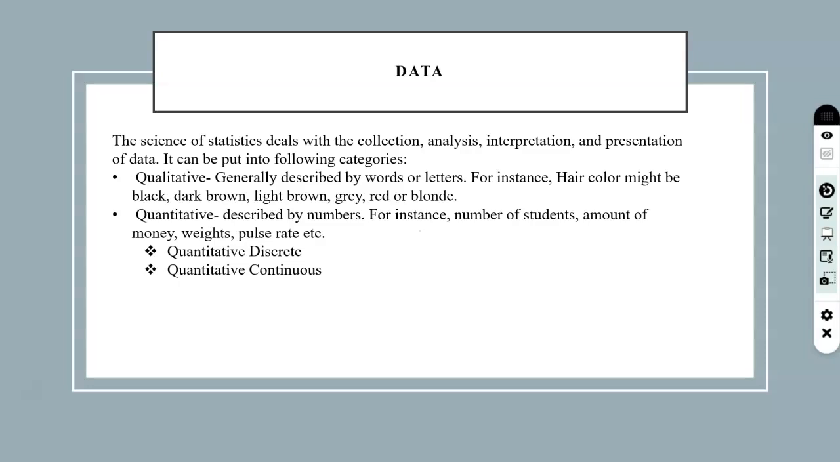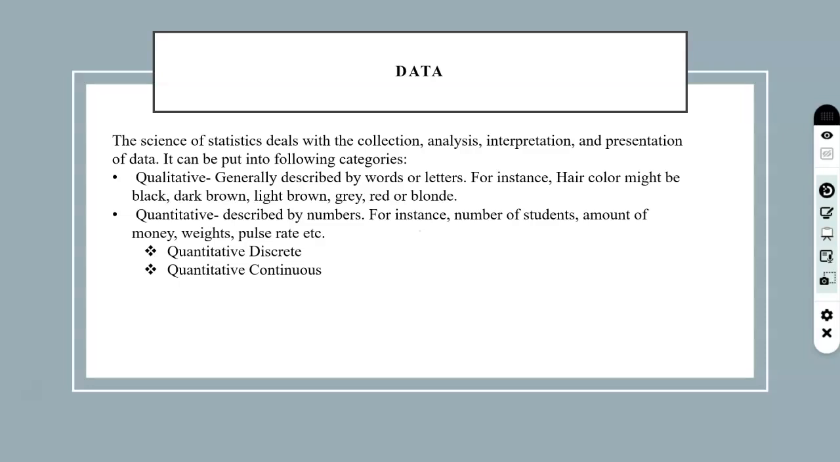The second one is quantitative data, which is described by numbers. For instance, number of students, amount of money, weights, pulse rates, etc. You can divide quantitative data into two types, quantitative discrete and quantitative continuous. The data which you can count will come under discrete, and which you cannot count will come under continuous.